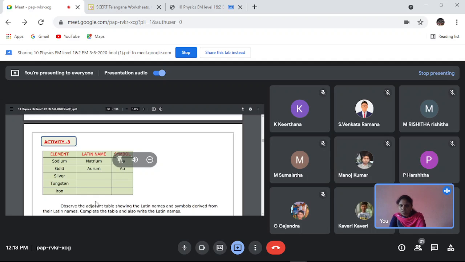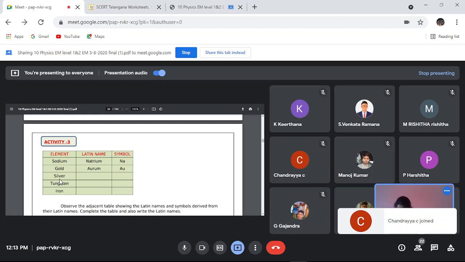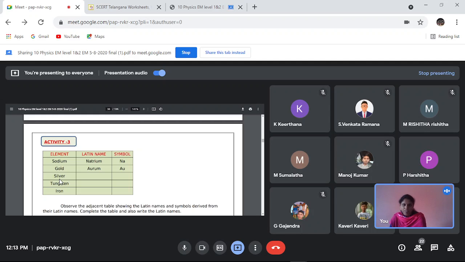Next, silver. What is the Latin name for silver? Argentum. So what is the symbol of silver? Ag is the symbol of silver. Next, tungsten.